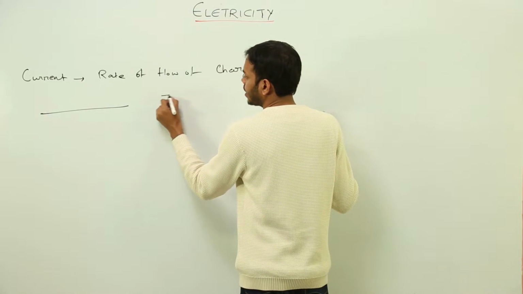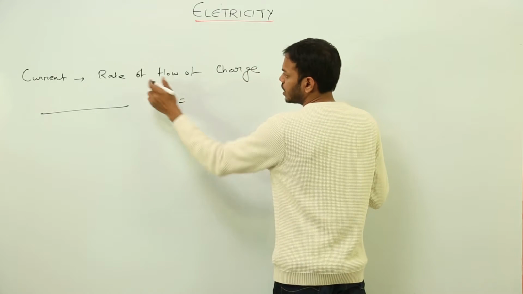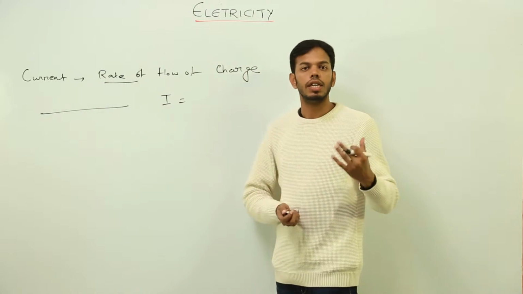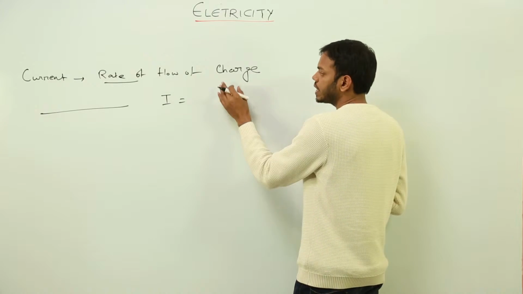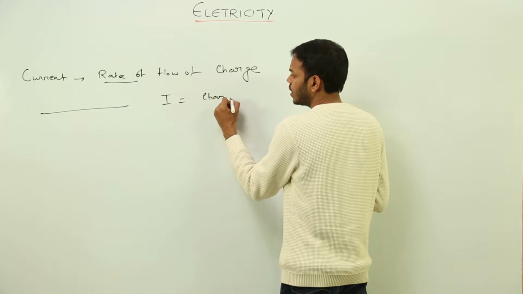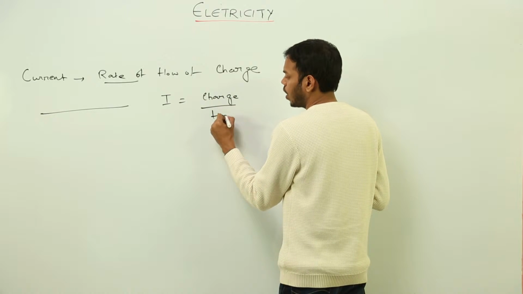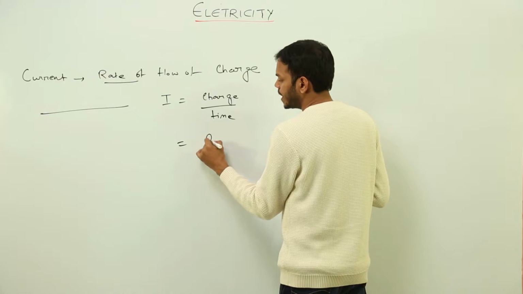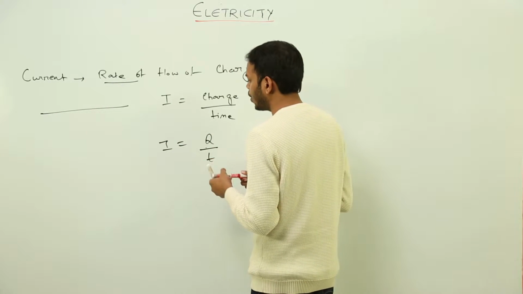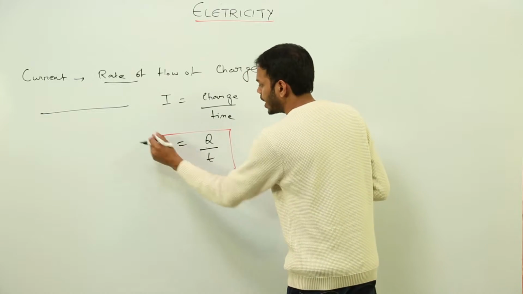Current is denoted by the term I. Rate means, whenever this word comes in your physics, even in your higher classes, that the physical quantity is getting divided by time. So charge upon time. Charge is represented by Q, time is T. So this is the basic definition of current: rate of flow of charge, or charge upon time.